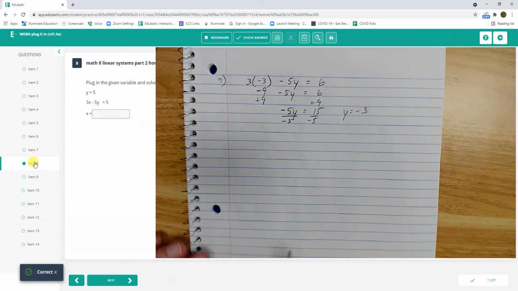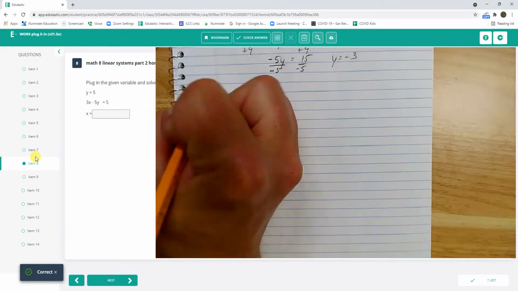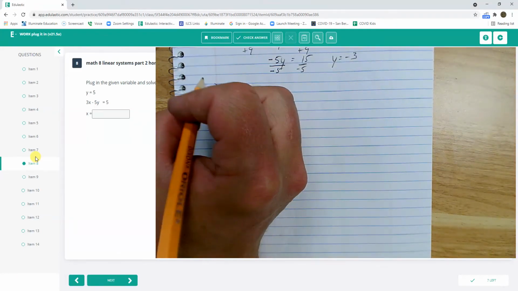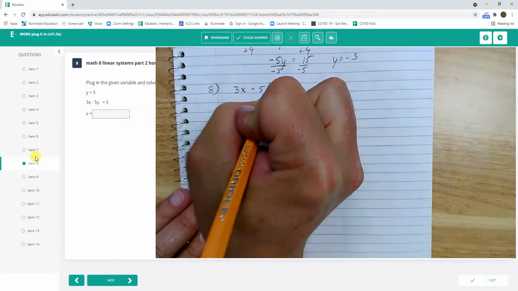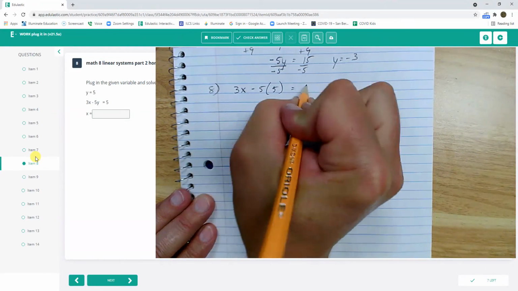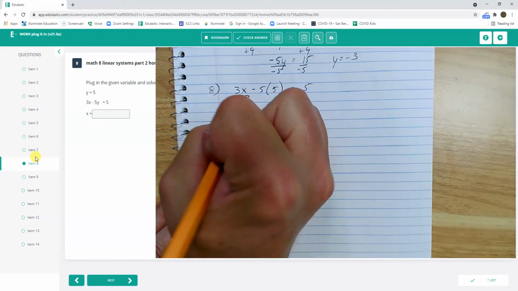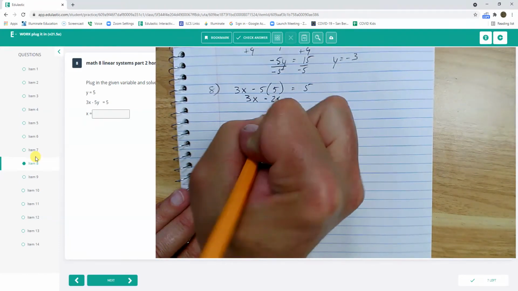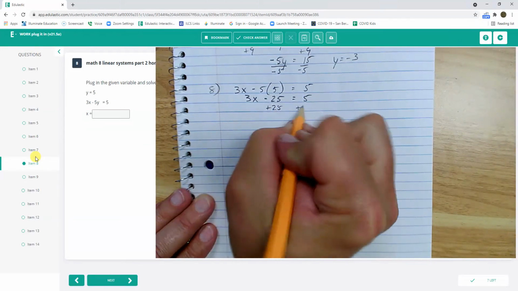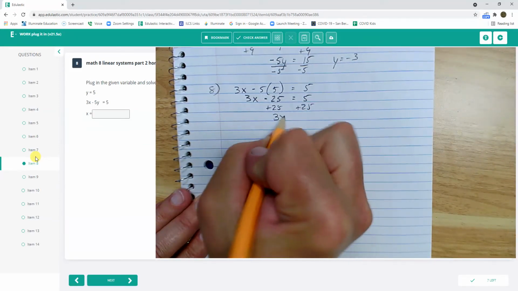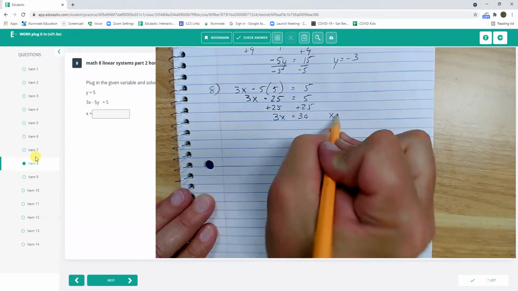Question number 8. Y equals 5, so I have 3x minus 5 times y. So there I plugged it in. 3x minus 25 equals 5, adding 25 to both sides. 3x equals 30, so x must equal 10.